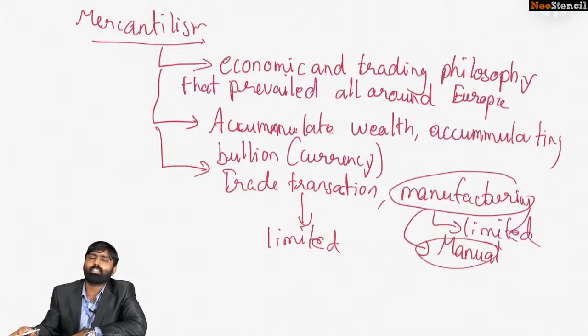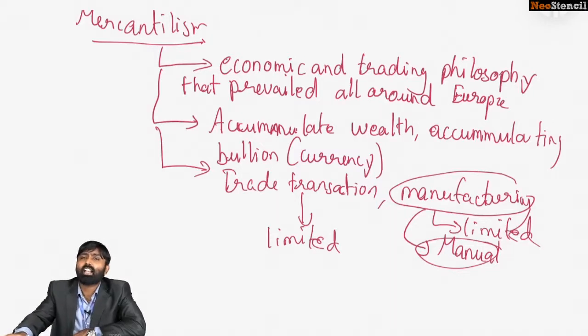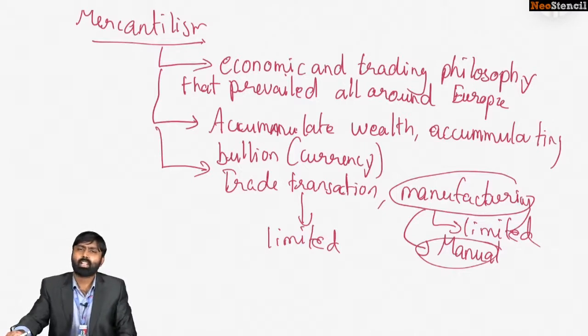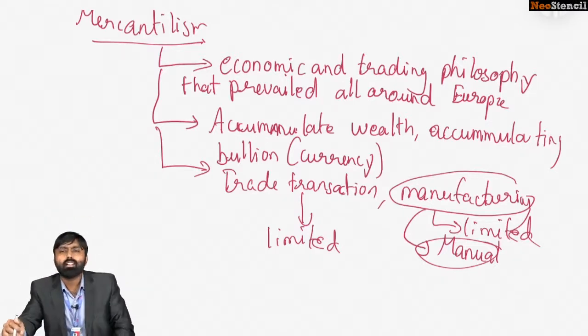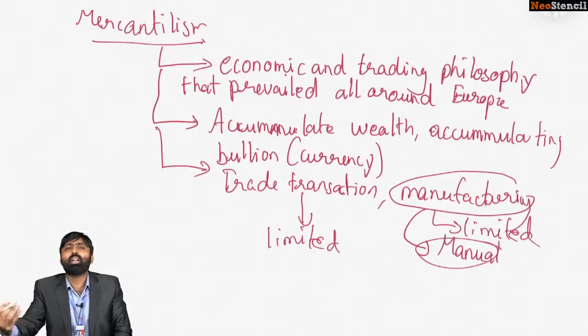Now, how could you sustain profits? It is by increasing the manufacturing of your products, increasing the number of products that you manufacture. Is that possible? No, because manufacturing was manual and there was a limit to population growth during that time. So trade could never grow via this particular means. Manufacturing growth would never be infinite according to the mercantilists. This would be problematic because at some point the nation would reach its ceiling, beyond which there would not be any growth.